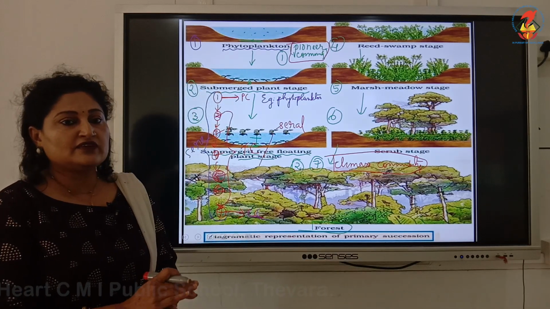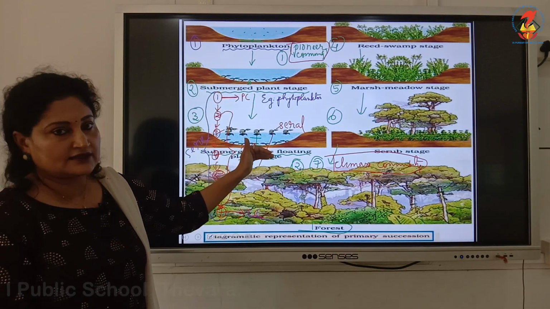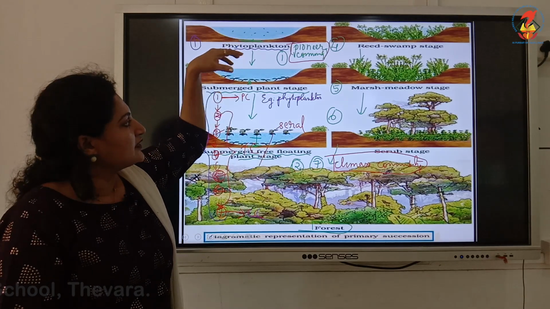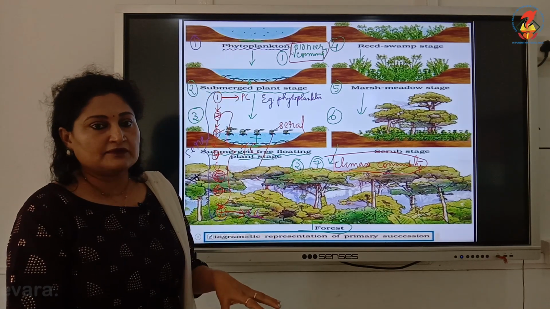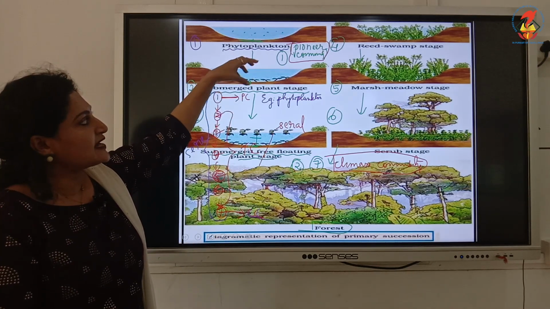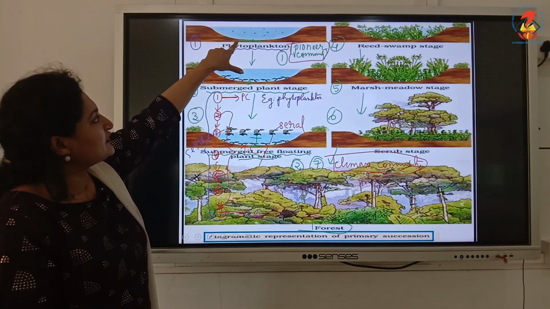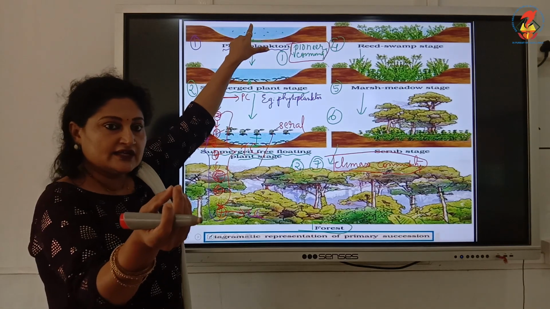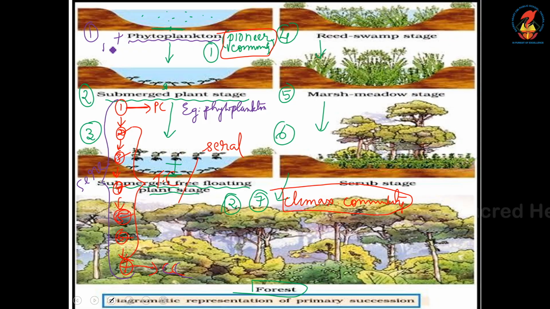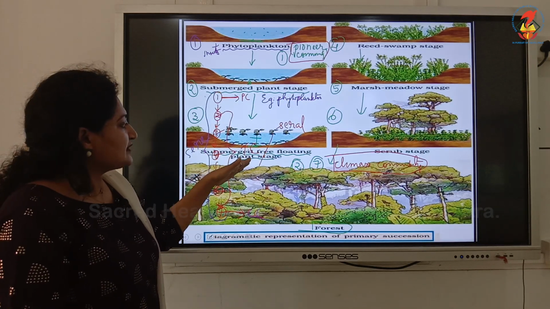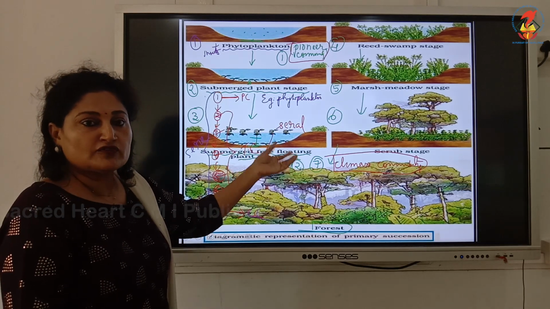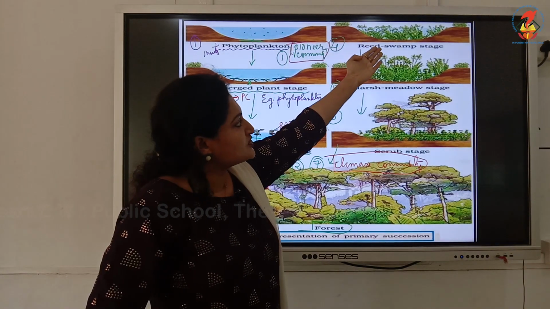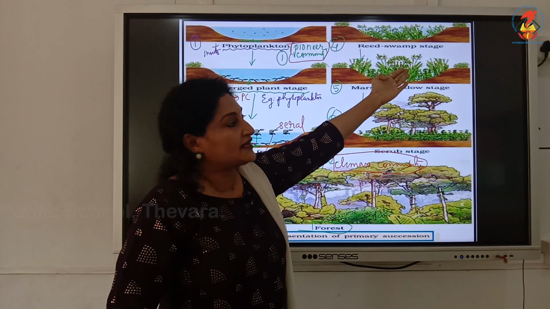Now you will be wondering why we are naming every community by a plant. The reason is that that particular area is dominated by plants than animals. Definitely, along with the plants, animals also thrive. For example, with phytoplanktons, there might be some insects in the first community. Then in the second community, along with the submerged plants, there might be some worms, snails, etc. Take the third case, submerged free floating plant stage. There may be a lot of arthropods in the stage. Then reed swamp stage. Now, along with the plant species, there may be animal species.